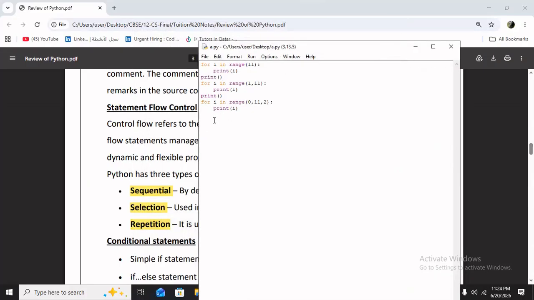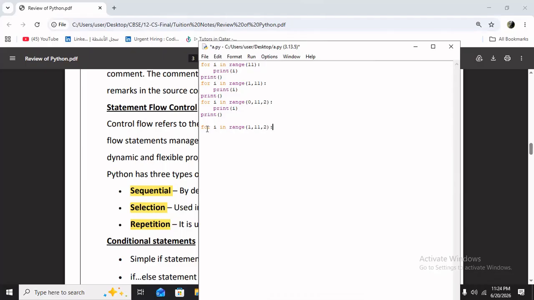Then suppose I want to print odd numbers. So what I can do? Very simple. Again, just putting one space in between. Then I can use another for loop, for I in range of. This and all you already studied in class 11. I'm just recapping all those things. So the starting number is 1. Then up to 10 I need to print. So that is why I mentioned 11 here. Then the difference is 2.